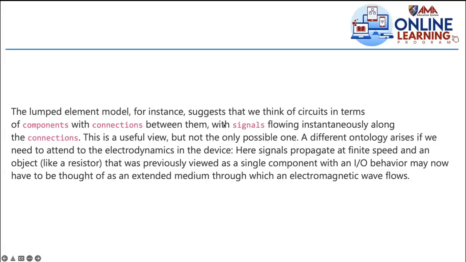A different ontology arises if we need to attend to the electrodynamics in the device. If that is the model, electrodynamics, then you can think of it this way. Here, signals propagate at a finite speed, and an object like a resistor that was previously viewed as a single component with an I/O behavior may now be thought of as an extended medium through which an electromagnetic wave flows. So these are different terms of looking at the circuit.